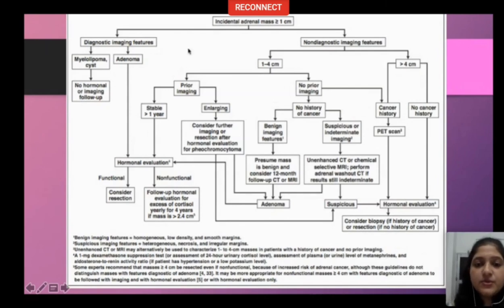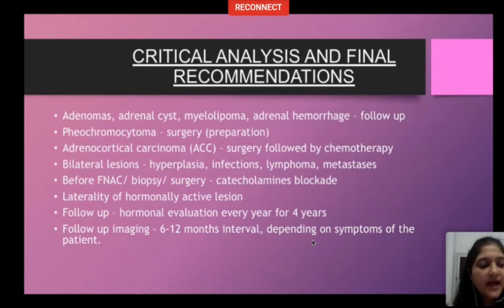So I've taken you through this flowchart. This is the one that you have to follow in letter and spirit while reporting any case of adrenal incidentaloma. It is mentioned in the white paper of ACR reporting. So this is the practical approach, how you go about it. At the end, I conclude with critical analysis and final recommendations.